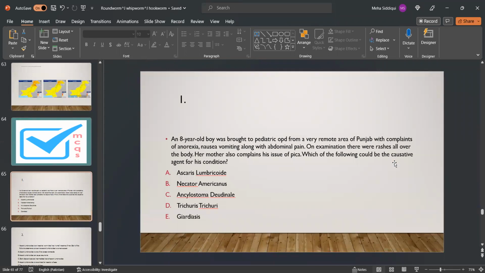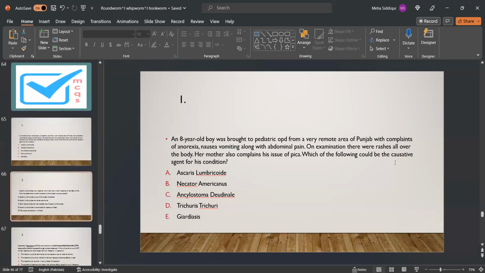MCQ number one. An 8-year-old boy was brought to the pediatric OPD from a very remote area of Punjab with complaints of anorexia, nausea, vomiting, along with abdominal pain. On examination, there were rashes all over the body. His mother also complains of pica. Which of the following could be the causative agent for his condition? A. Ascaris lumbricoides, B. Necator americanus, C. Ancylostoma duodenale, D. Trichuris trichiura, E. Giardiasis. A, yes, A is the right option.